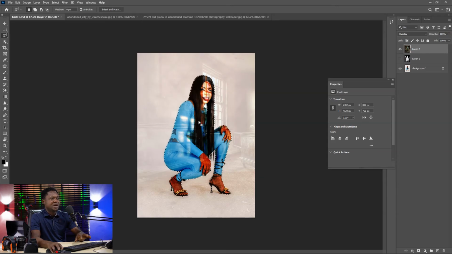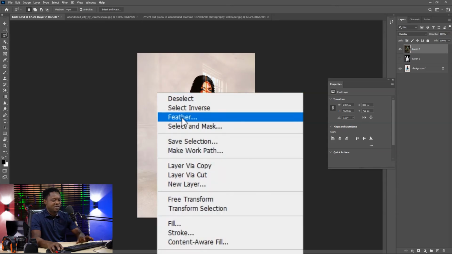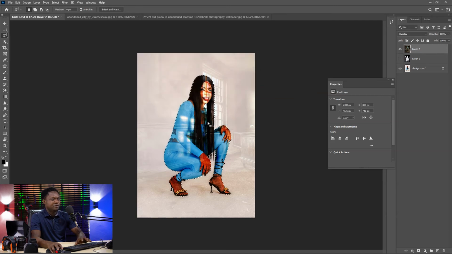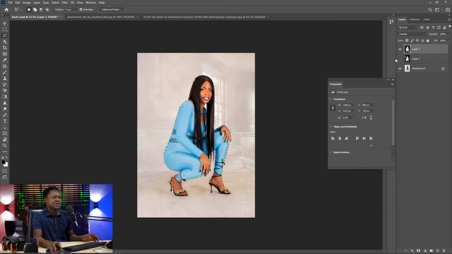What you are going to do, pick up your lasso tool, then right click and select inverse. Then after selecting inverse, you right click and feather. Then you hit OK for 2, then delete 3 times. Initially, we did not select inverse, but we are selecting inverse now because this selection is selecting the opposite. That is why we inverted the selection.